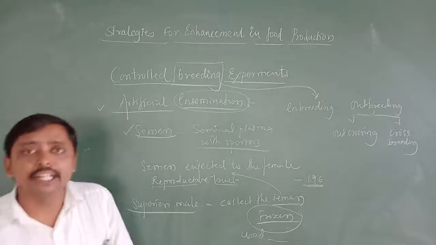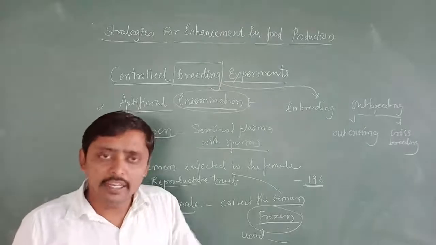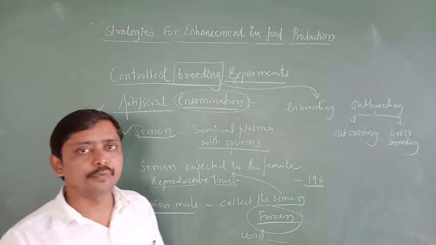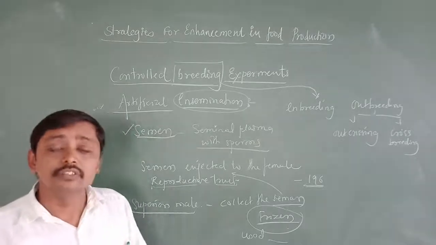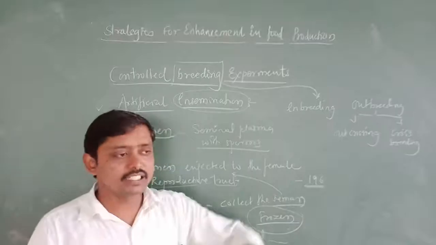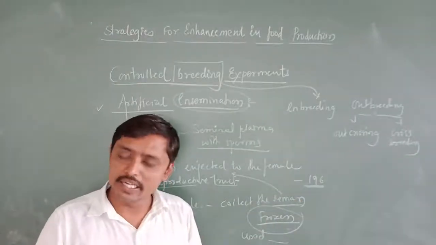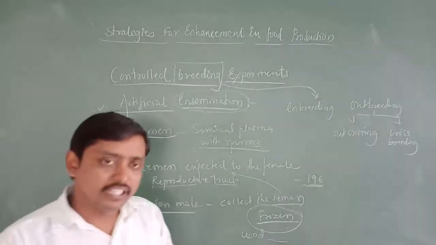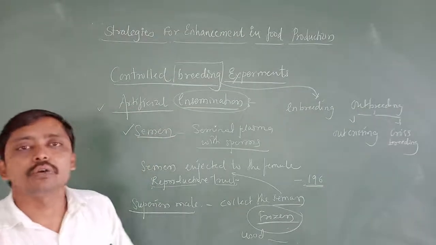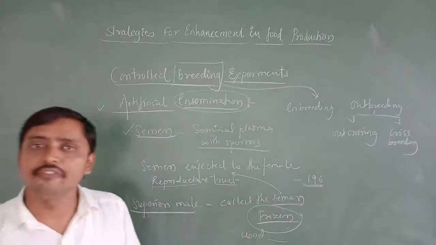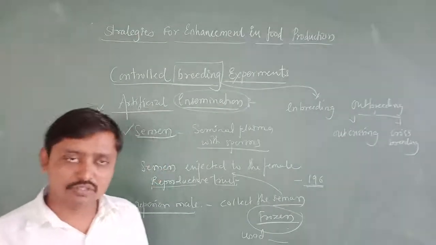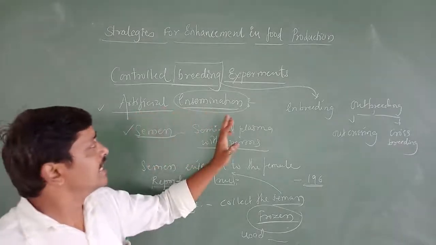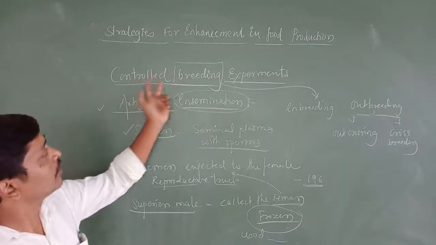While doing artificial insemination, you can collect the semen and immediately introduce it into the female reproductive tract, or else it is frozen. In the sense, first we collect the semen, freeze it and store it for a few days, and when required, at that time we introduce it into the female reproductive tract. Understood? In this way we carry out artificial insemination under the controlled breeding experiment.